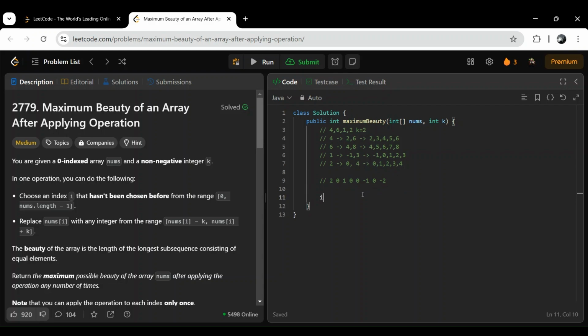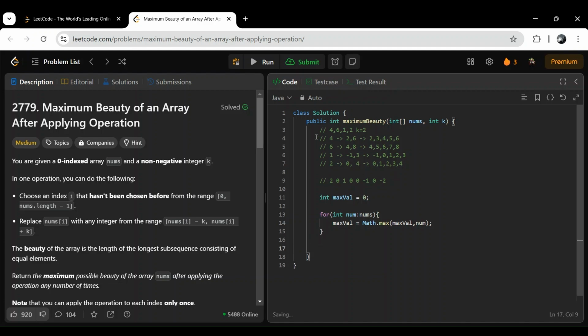What we want is a max value. Let's say it is 0, because our integers are positive only, so we can take the minimum as 0. And for int num from nums, we will find maxVal is equal to Math.max of maxVal comma num.